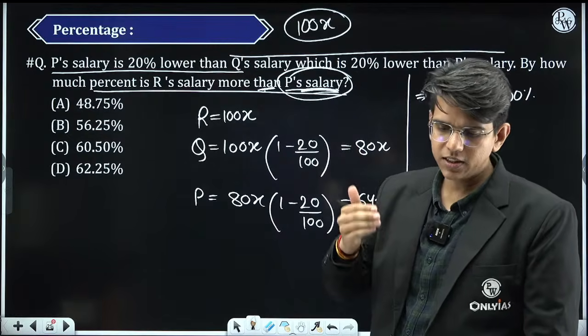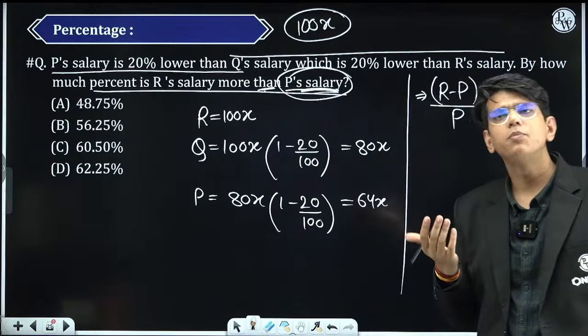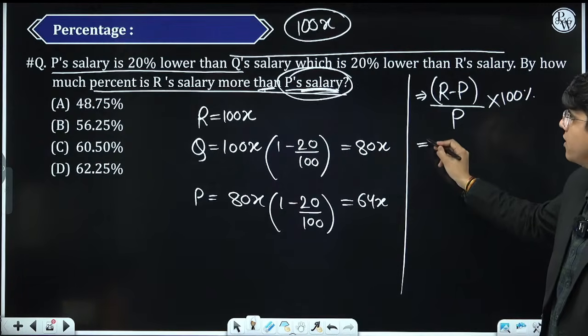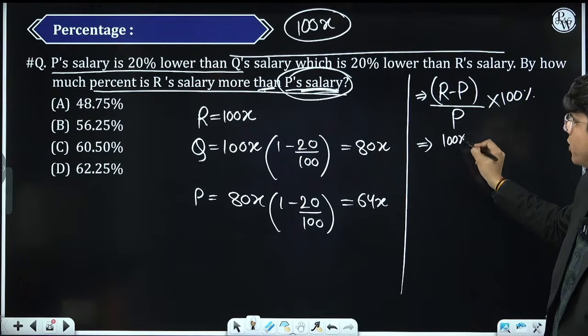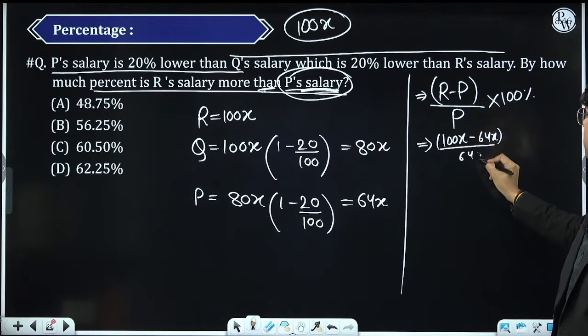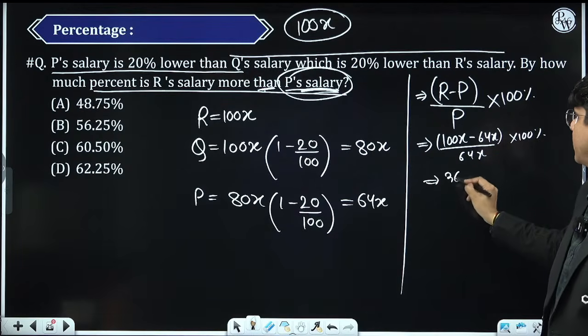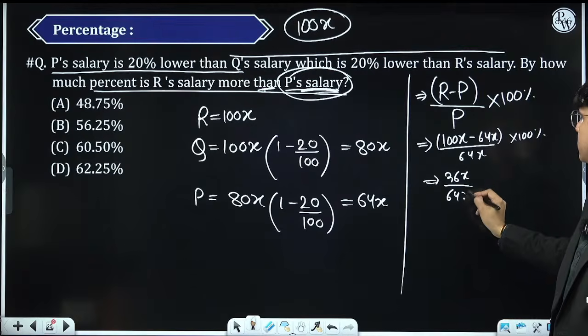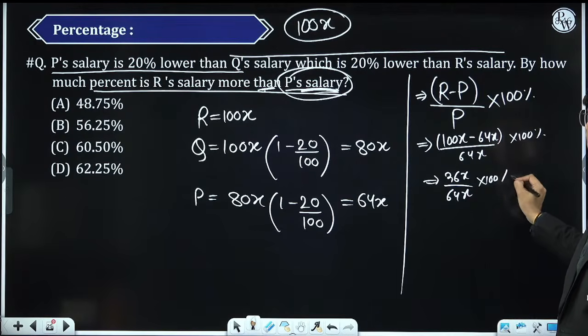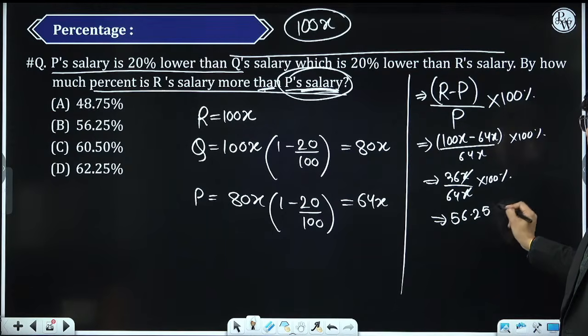Whenever you have a fraction to convert into percentage, you have to multiply with 100%. So R is 100x, P is 64x. This is nothing but 36x by 64x into 100%. You will find that the answer is 56.25%.